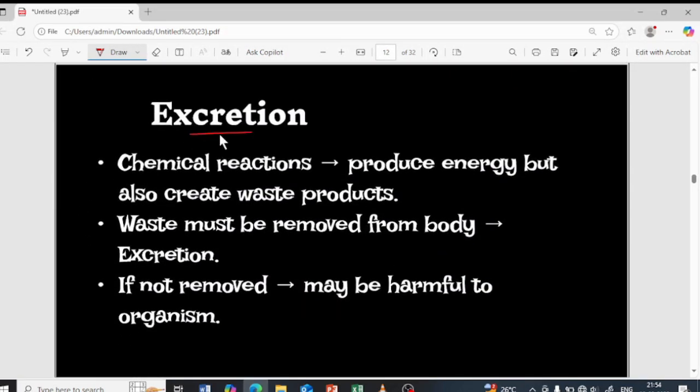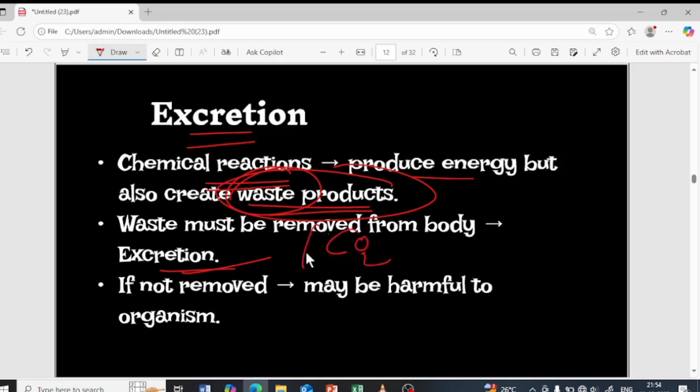Next is excretion. As I told you, the food reaches the different parts of the body, and some chemical reactions take place, obviously, to produce the energy. Along with that, some waste products will also be produced. These waste products are not important for our body, they are toxic and harmful, and have to be eventually removed. That is done by the process of excretion, by the excretory system. Carbon dioxide, which is produced during the respiration process, also has to be removed, as it is not important for our body. That is again by excretion. Clear?